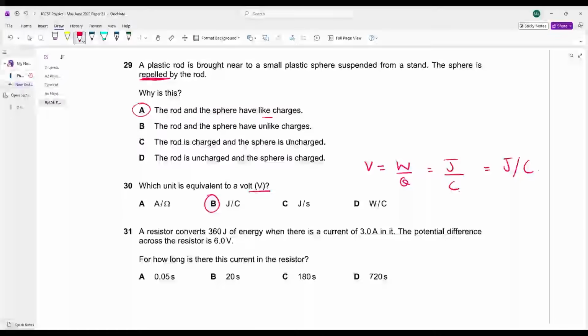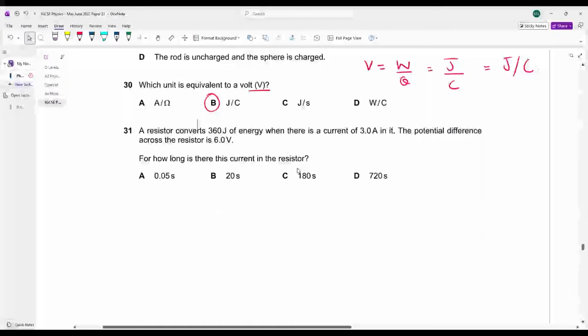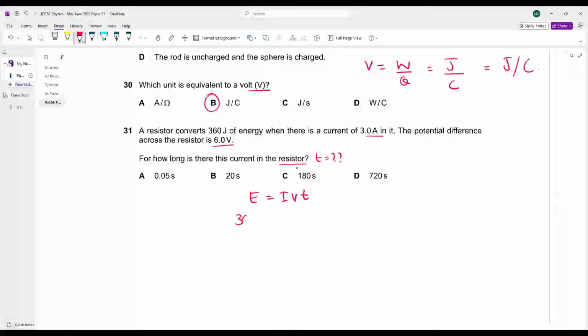B is your answer. A resistor converts 360 joules of energy when there is a current of 3 ampere in it. Potential difference is this. For how long is there current in the resistor? You have to calculate time. किस तरह करेंगे? Energy is equals to IVT. Energy क्या है? 360. Current क्या है? 3. Voltage क्या है? 6.